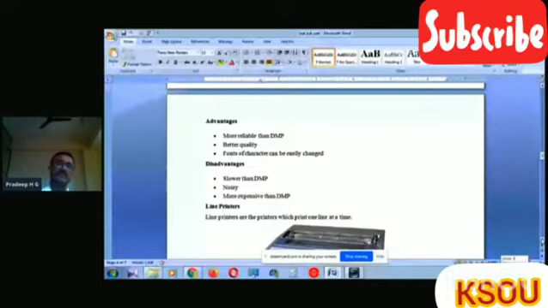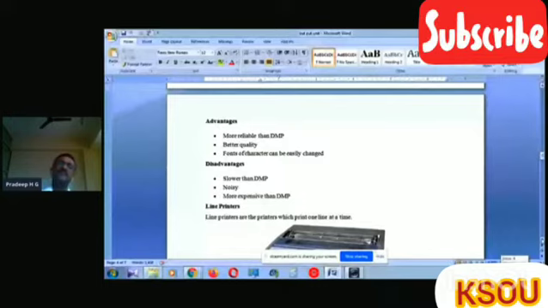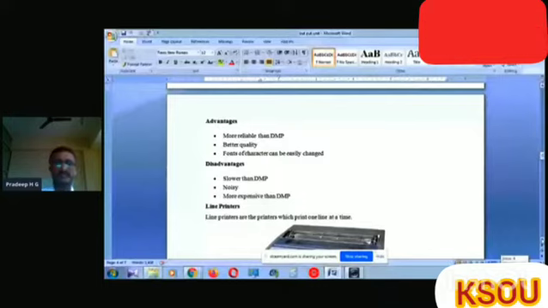The disadvantages of daisy wheel printers are: slower than the dot matrix printer, noisy, more expensive than dot matrix printer. These three are the major disadvantages of daisy wheel printer.